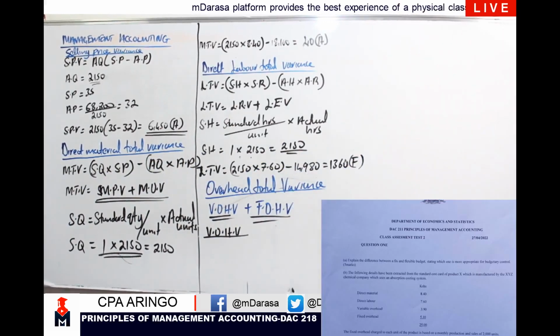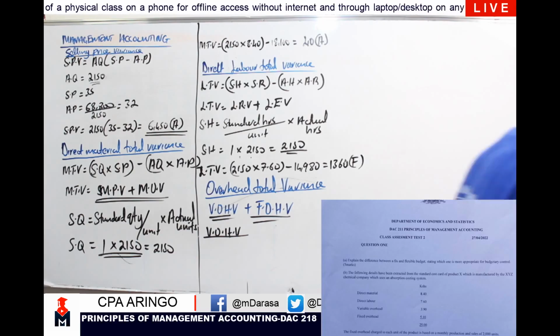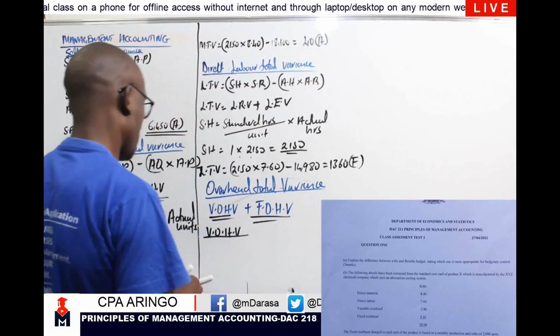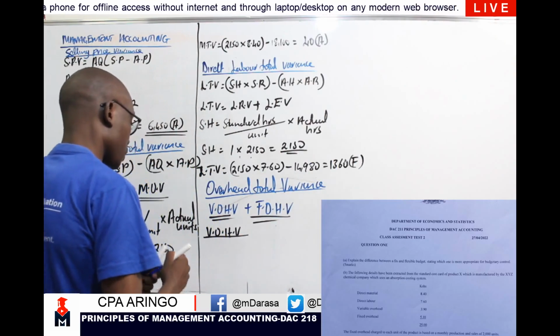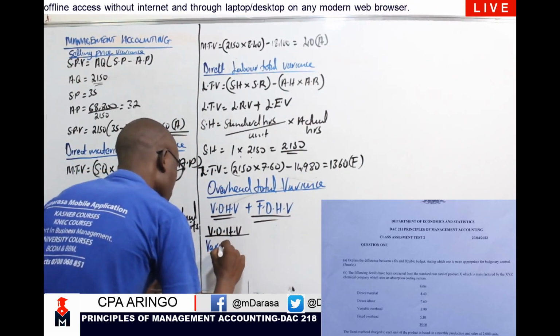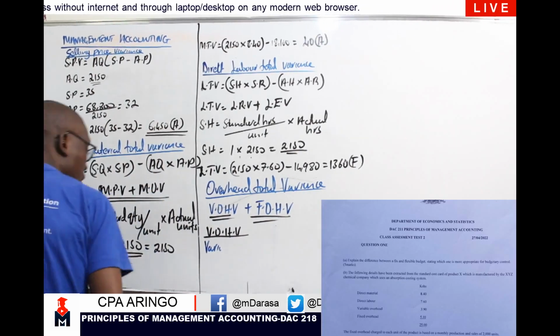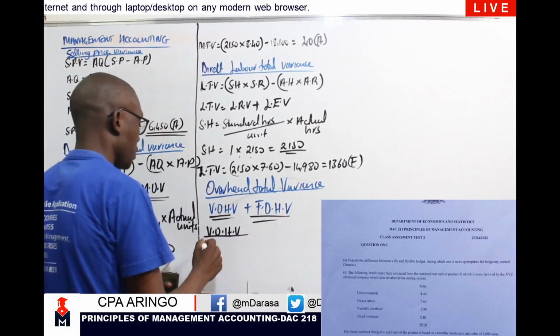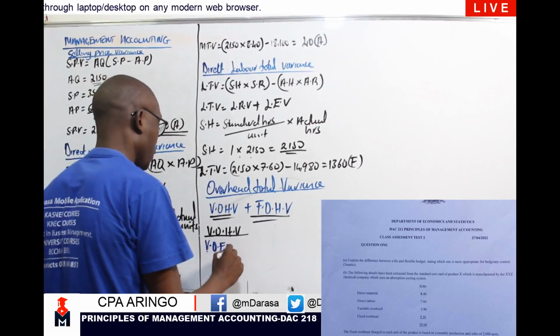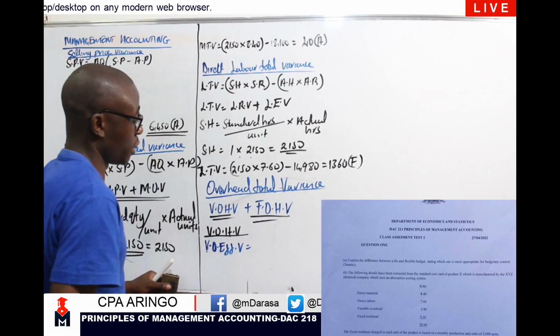That is what you should always have at the back of your mind. So let us proceed to work out our variable overhead expenditure variance and efficiency variance, starting with variable overhead efficiency variance.